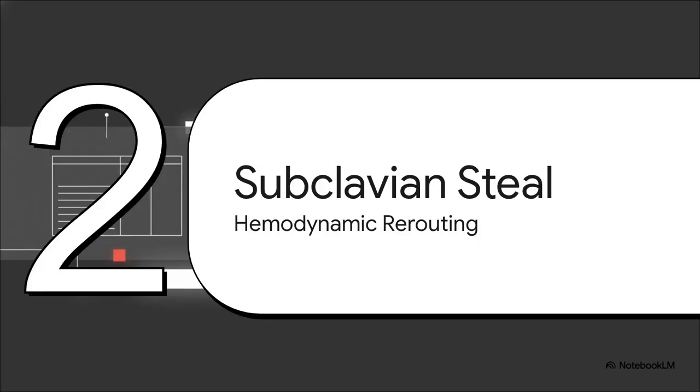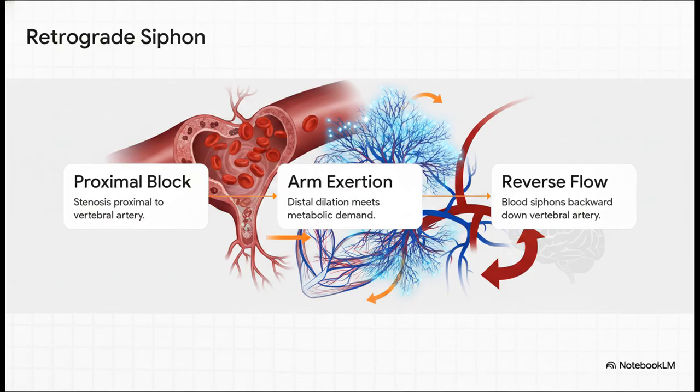Moving on to Module 3, Subclavian Steal Syndrome and Hemodynamic Rerouting. We are looking at a pure mechanical divergence here. The pathophysiology strictly requires a severe atherosclerotic stenosis in the subclavian artery that is located proximal to the origin of the vertebral artery. When the patient exerts that ipsilateral arm, the distal vessels actively dilate to meet the new metabolic